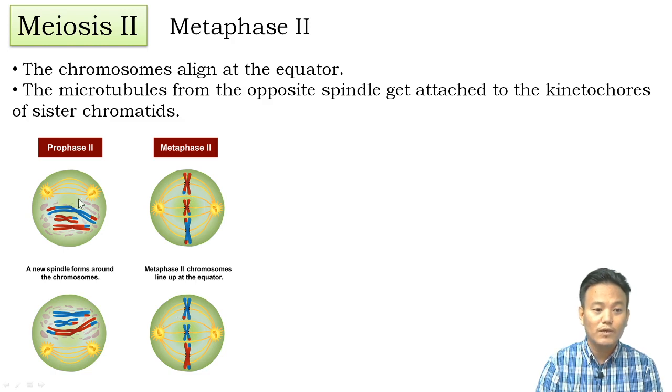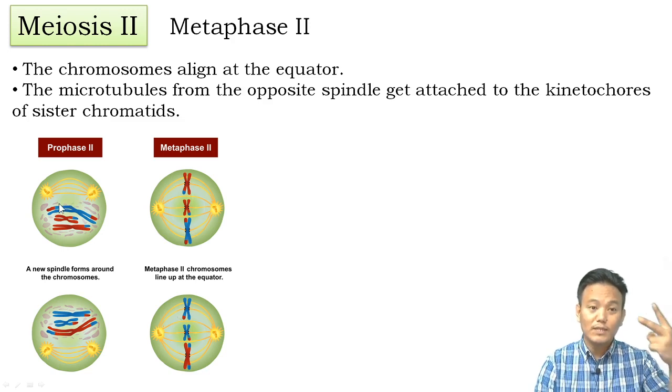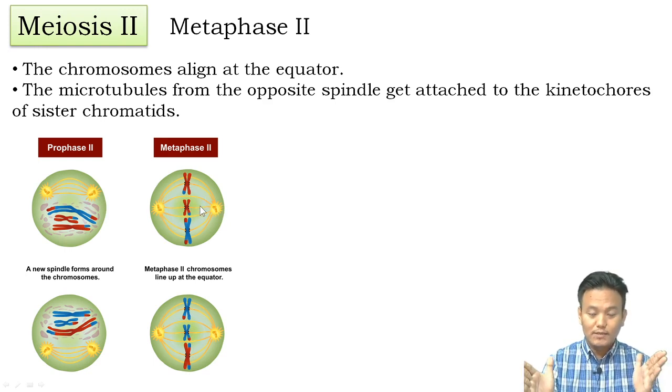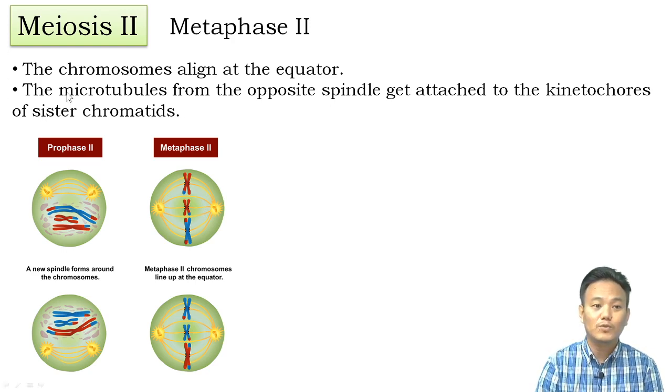Now if you look over here, the chromosomes are being pushed and pulled toward the center by the spindle fibers, right? The spindle fibers push and pull so that all the chromosomes get aligned at the metaphase plate. The microtubules from the opposite spindle poles get attached to the kinetochores of the sister chromatids.